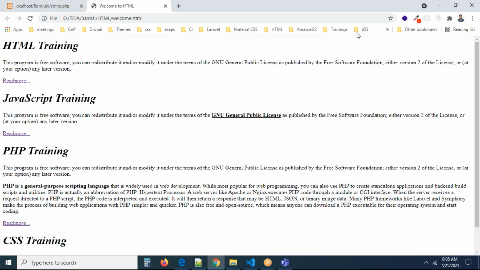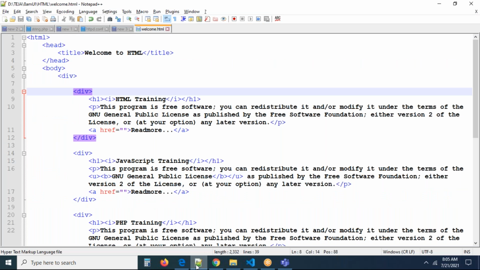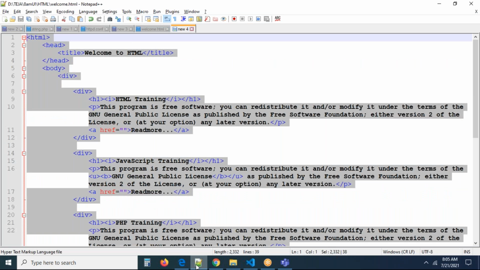Guys, now this is the layout you are able to see. If you want to align this layout side by side, definitely we have to apply some CSS. That's all. Now let us talk about some more elements that are also related to content.